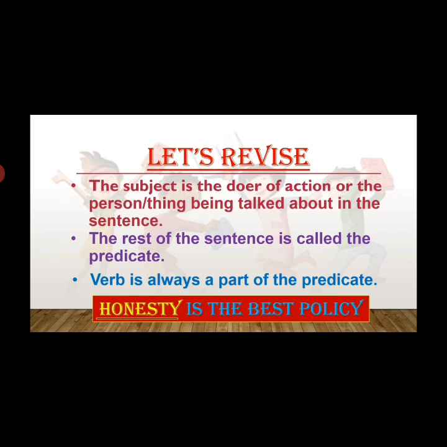Is the best policy. So, is the best policy is the predicate here. And it is starting with the verb, that is. I hope you all have understood what the subject and predicate in a sentence are.